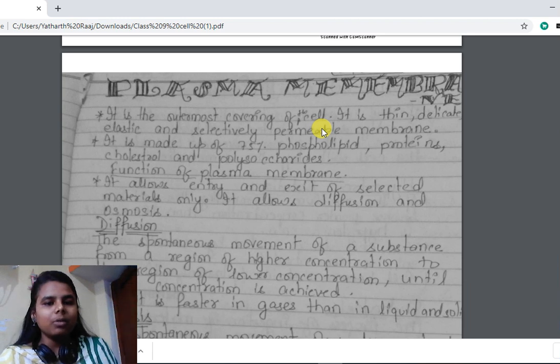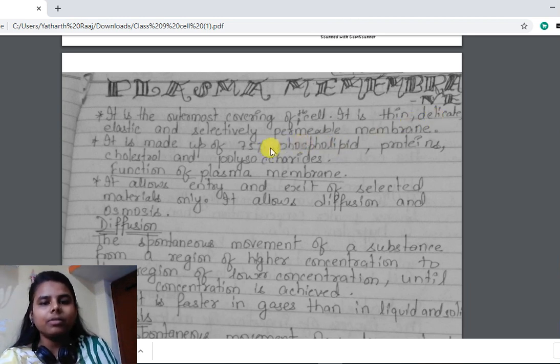Plasma membrane is the outermost covering of the cell. It is very thin, very delicate and elastic and selectively permeable. Hope you have understood it. Outermost covering of the cell. It is thin, elastic, delicate. Delicate means very, very smooth, as if we touch and then it will break. Like that type of structure it is.